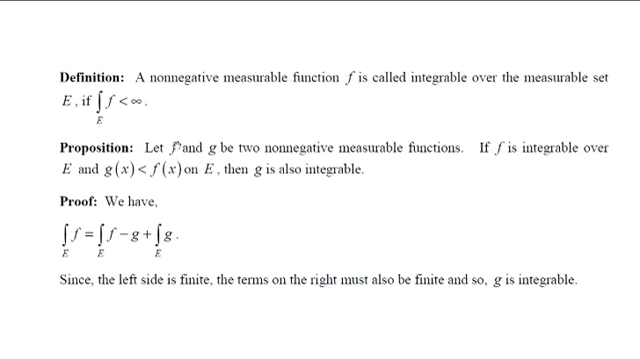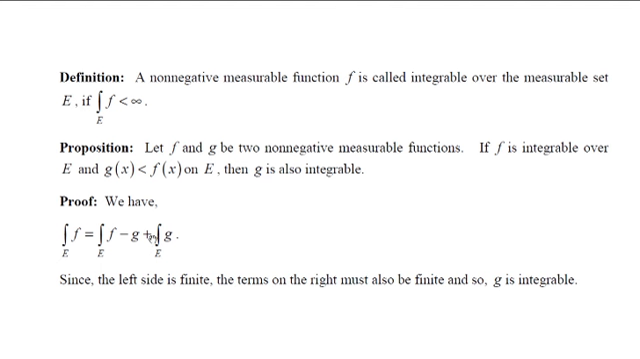Next definition. A non-negative measurable function f is called integrable over the measurable set E if the integral of f over E is finite. So, a given proposition: if f and g are two non-negative measurable functions and f is integrable over E, and suppose g of x is less than f of x for each x in E, then show that g is also integrable.